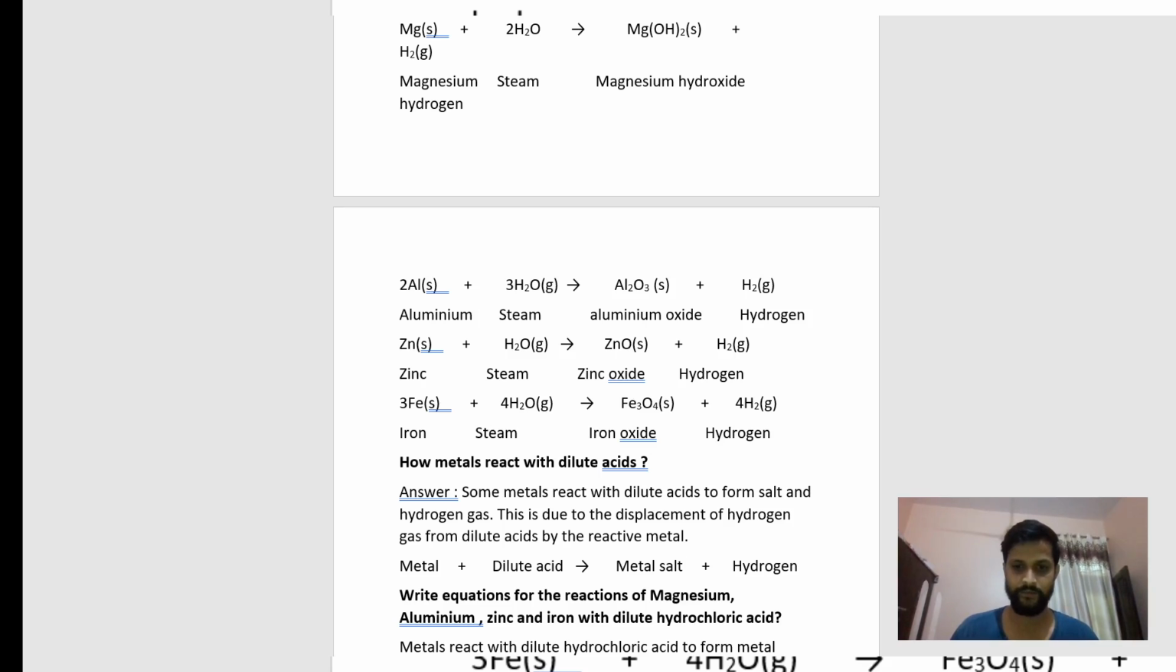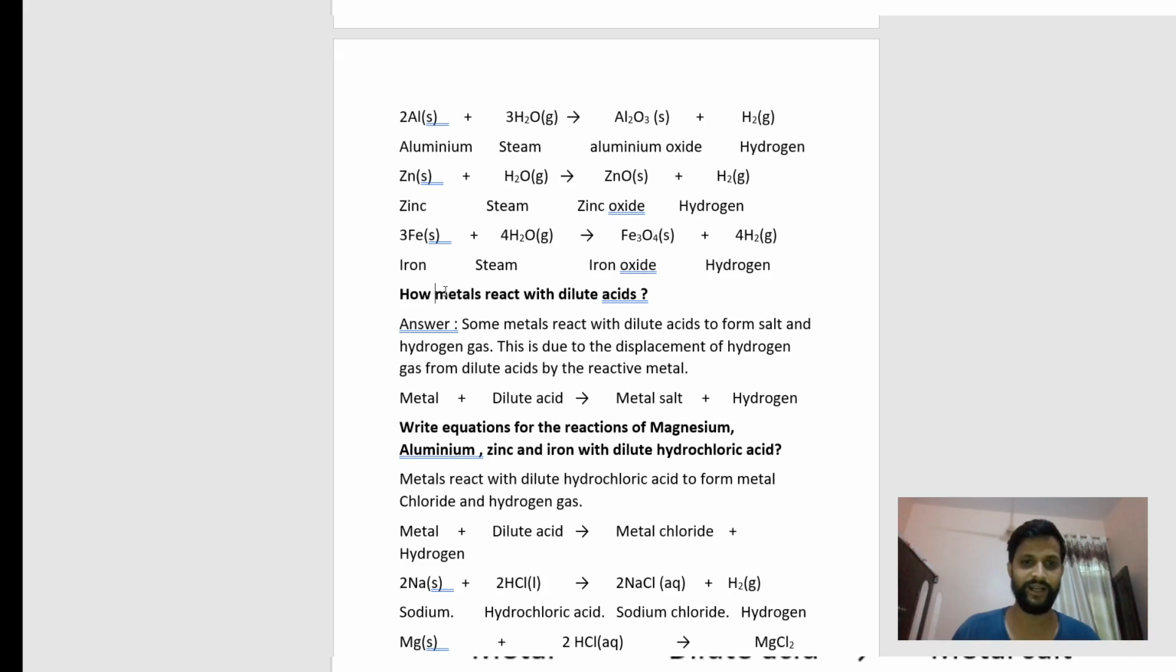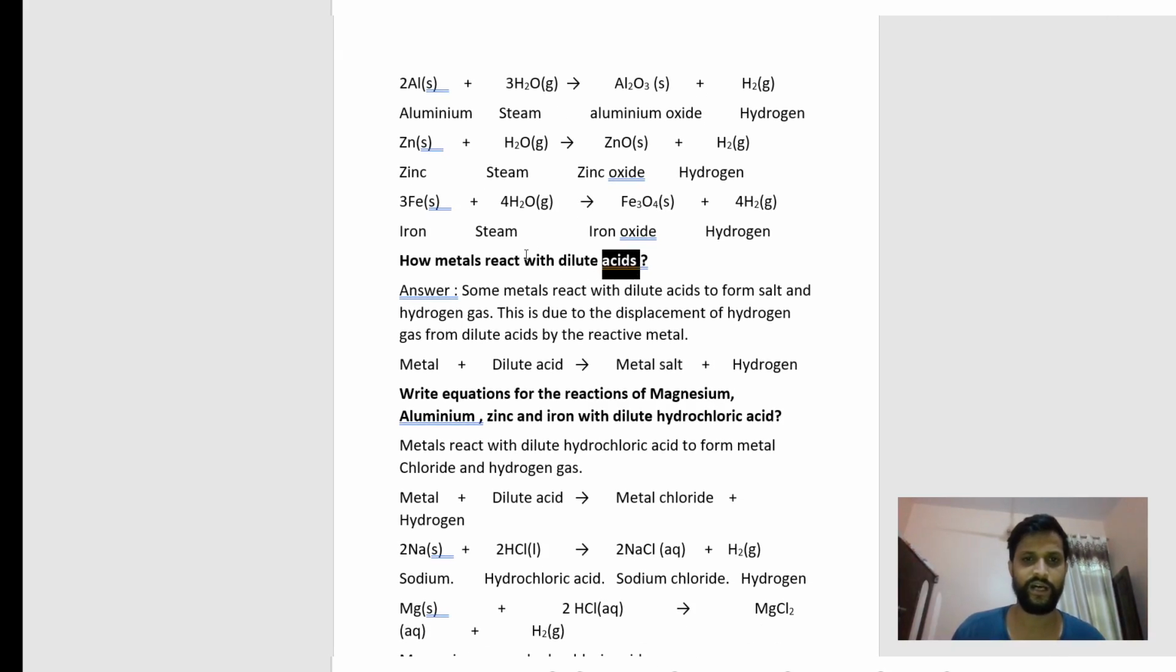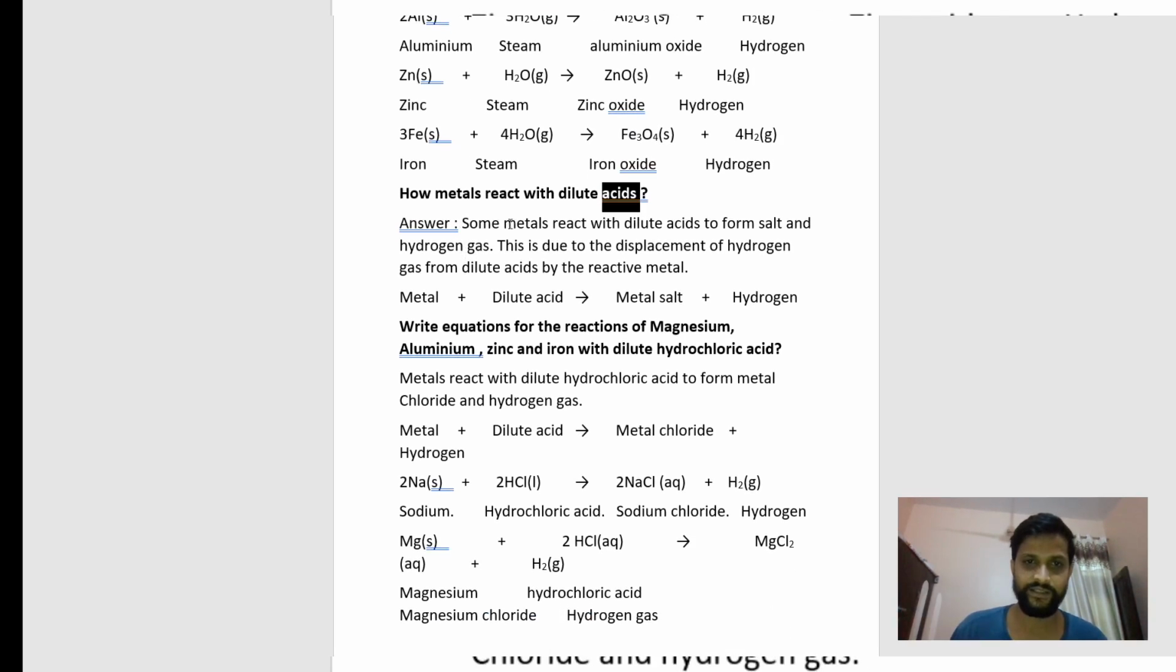As we have done in the first chapter, the second chapter, how acids behave with the metal. Whenever some metals react with the dilute acid, they form salt and hydrogen gas. In a multiple choice question they can ask you which gas is produced when metals react with acid. At that time there is always formation of hydrogen gas.